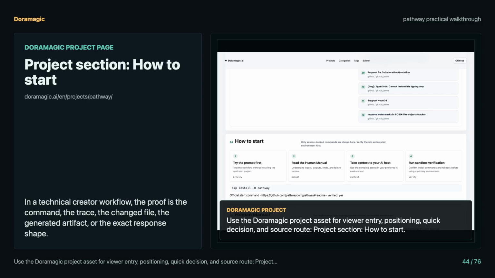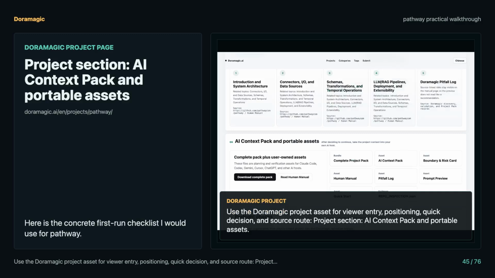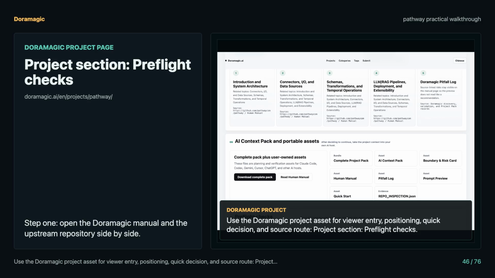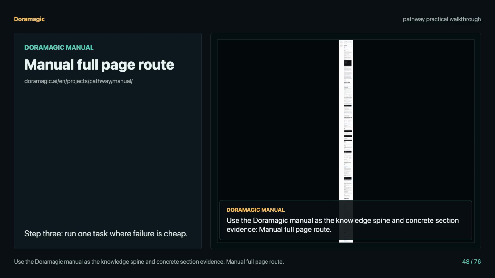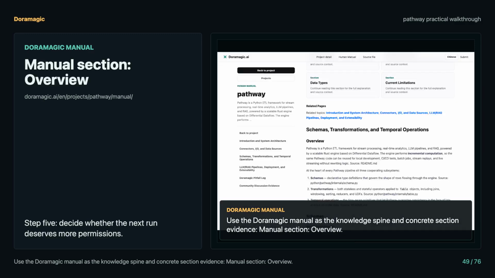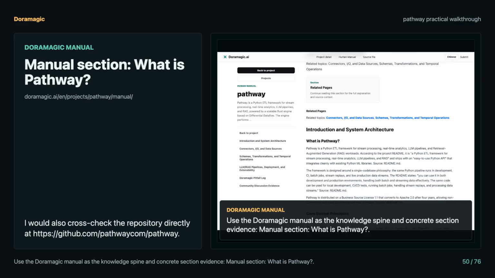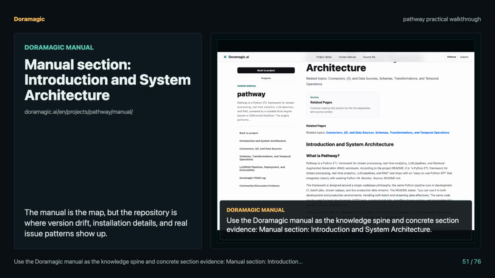My verdict is narrow. Pathway is worth exploring only after it passes one small, inspectable workflow. Do not turn it into infrastructure because the category sounds useful. Start with one scenario, keep the boundary tight, keep the evidence visible, and only expand after the first run is genuinely repeatable. For this video, the important thing is not the name Pathway. The important thing is the habit: manual first, source second, tiny run third, evidence before trust.